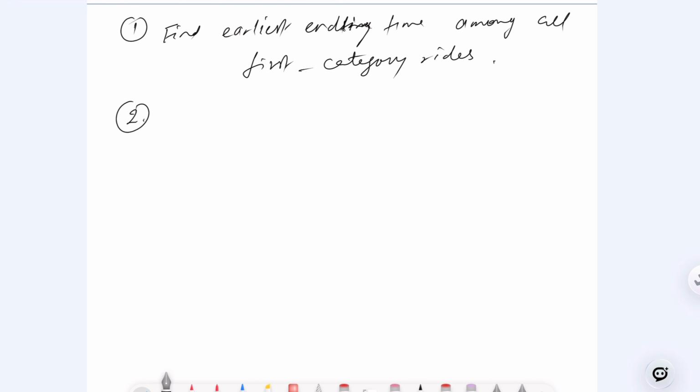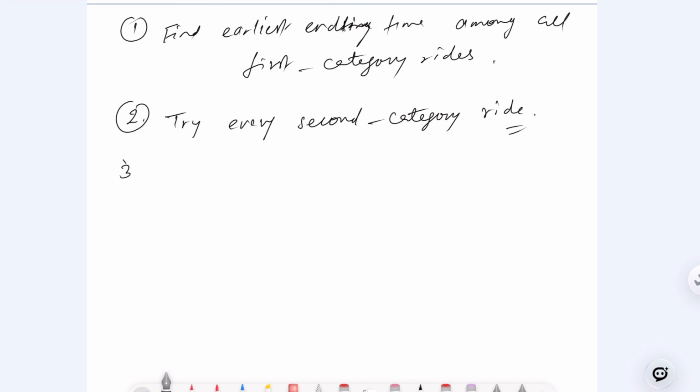Then step 2, you should try every second category ride. Once you have completed the first, either you are choosing land or water, any of them, now you need to try every second category.